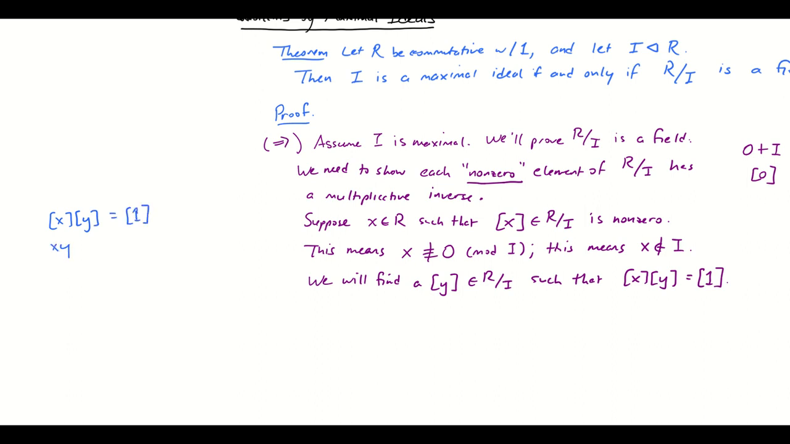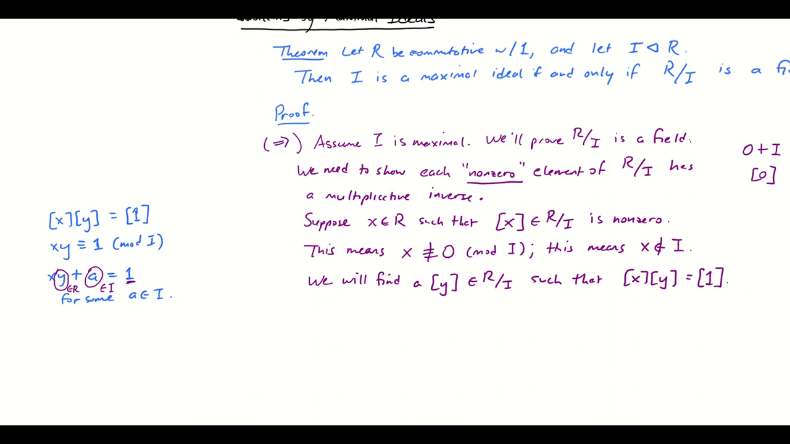Well, this would mean that XY is congruent to the unit, or the unity, mod I. So this would mean that XY plus some element of I is equal to 1. This is true for some A in I. So in other words, if I could find a Y and find an A in I, and Y can be anything in R, such that XY plus A is equal to unity, then I think I'd win. I think I'd be done.